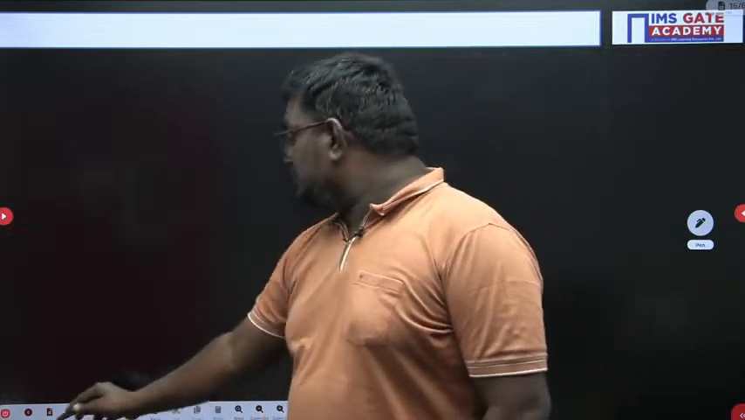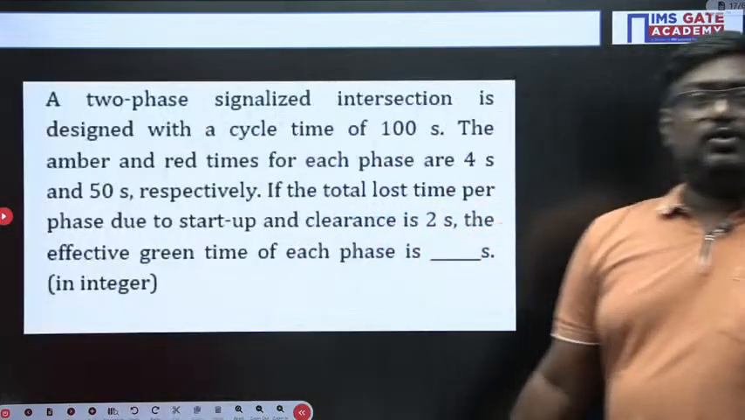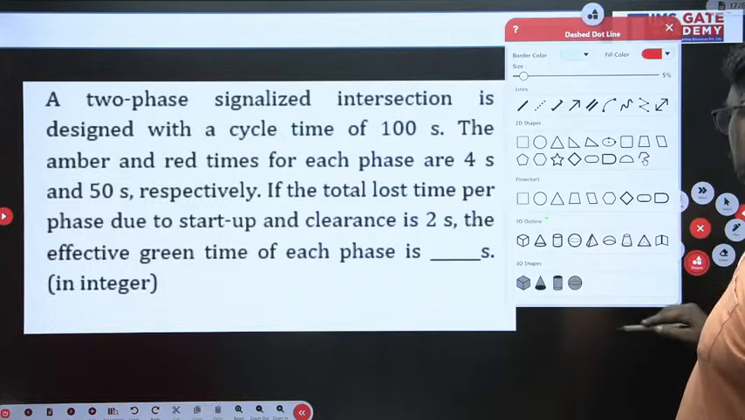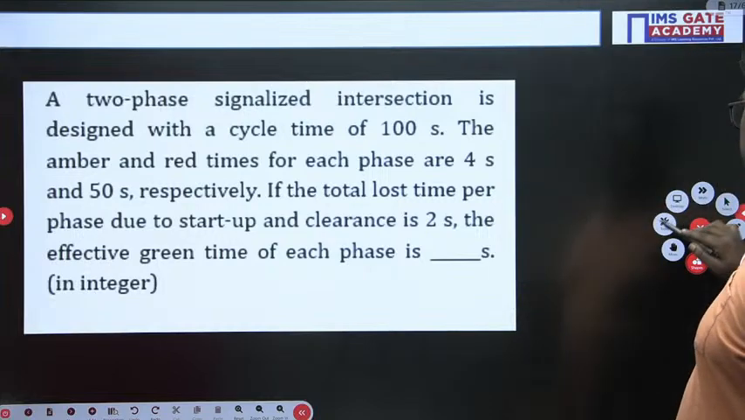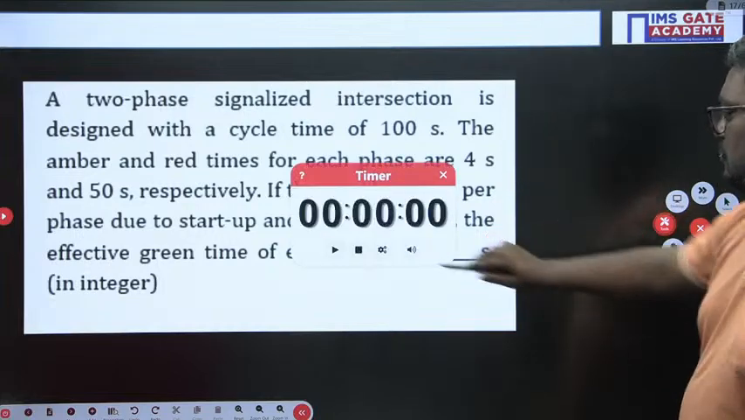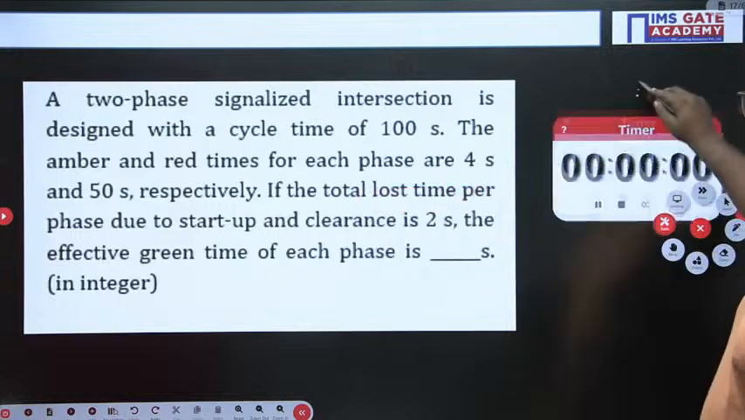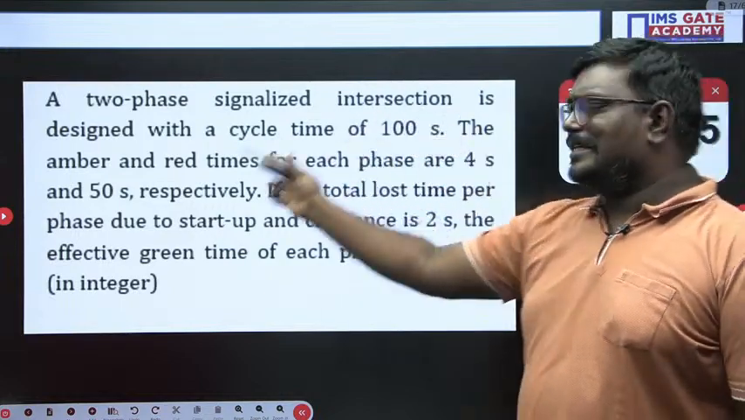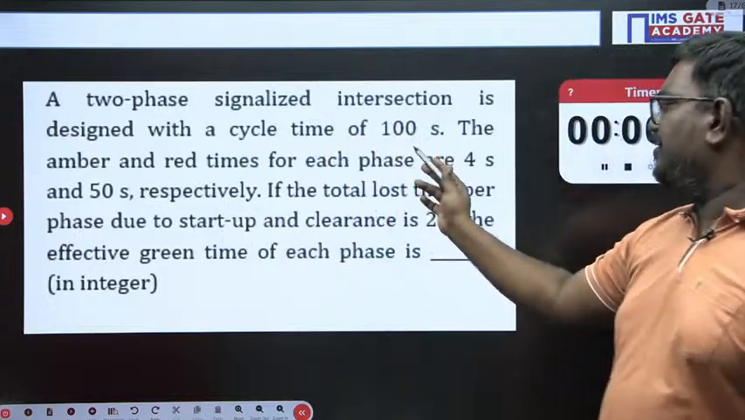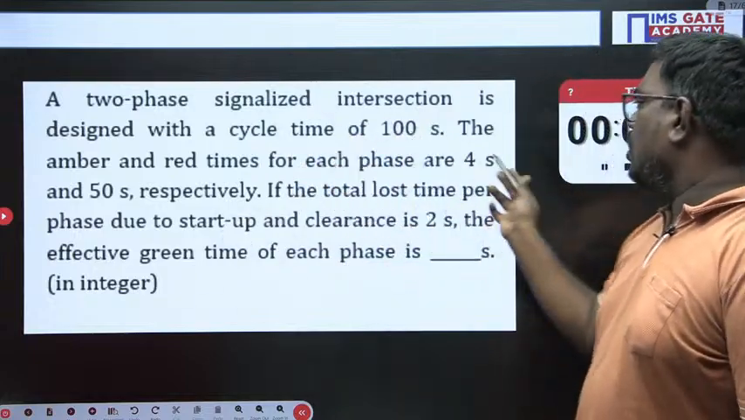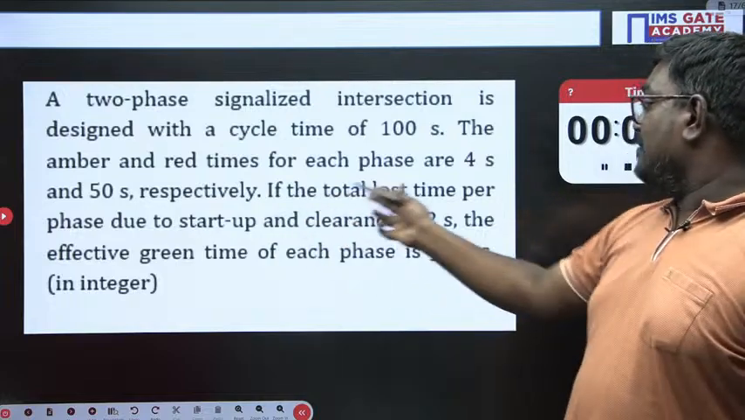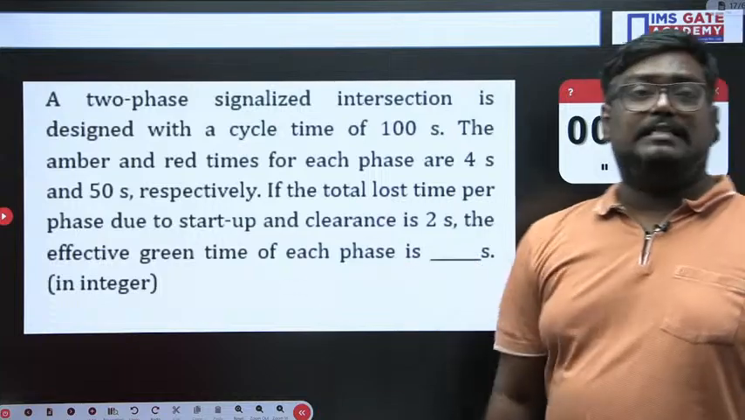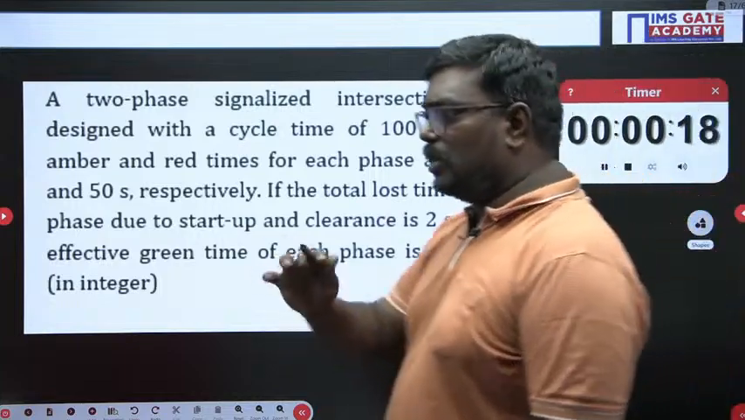Now, my dear students, read this question. There is another beautiful question here. I am reading the question for you. A two-phase signalized intersection is designed with a cycle time of 100 seconds. The amber and red times are 4 seconds and 50 seconds. If the total lost time for a phase due to startup and clearance is 2 seconds, what is the effective green time? So please solve this problem.